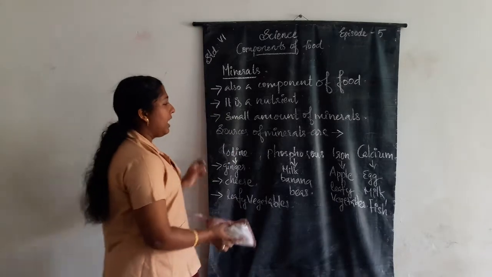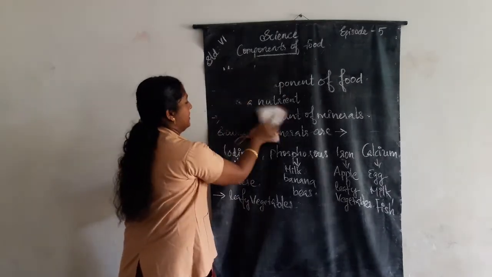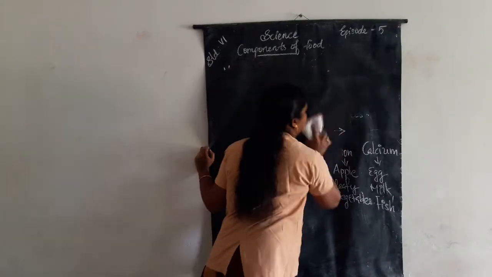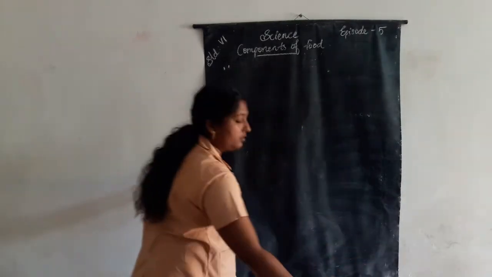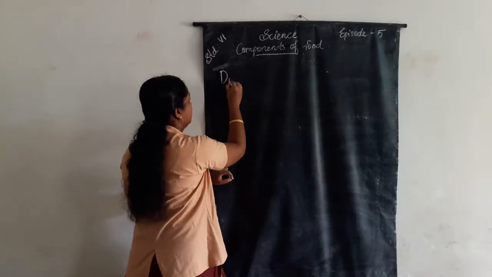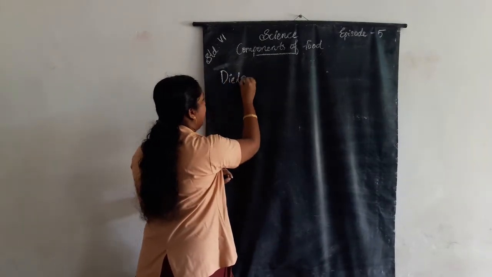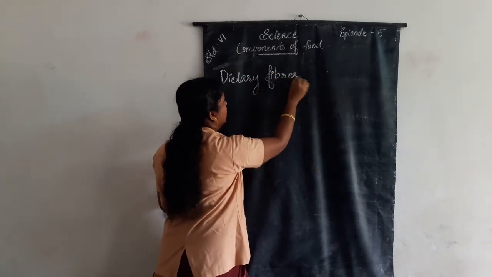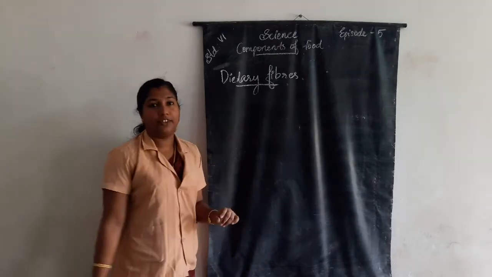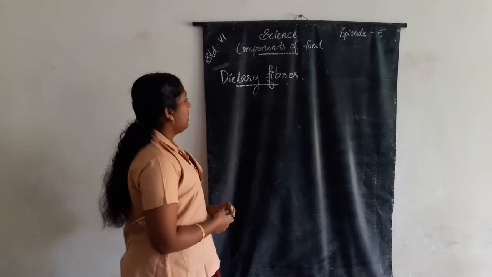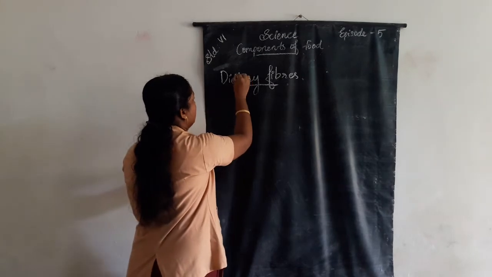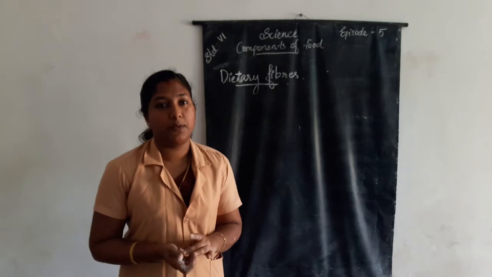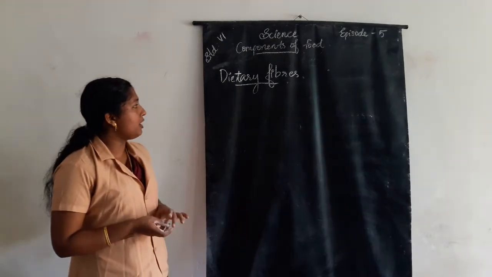Next topic is dietary fibers. Do you know what dietary fibers are?